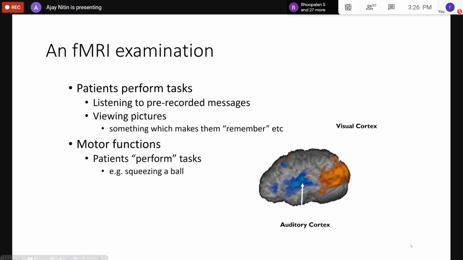Similarly, one small portion controls emotions, and a small portion controls your intelligence and your memory. So it's like if you take the whole brain and make it into multiple pieces, each piece is responsible for one definite function.